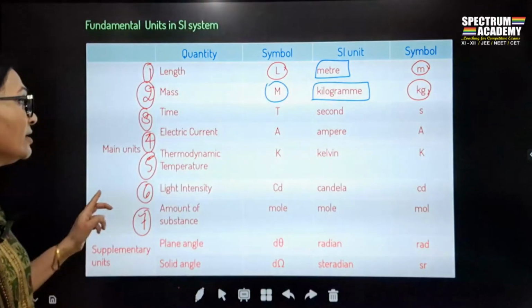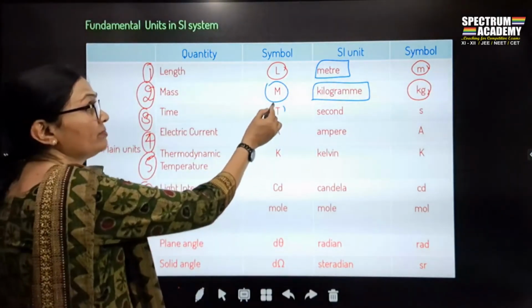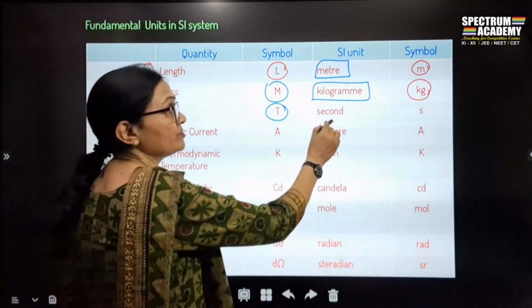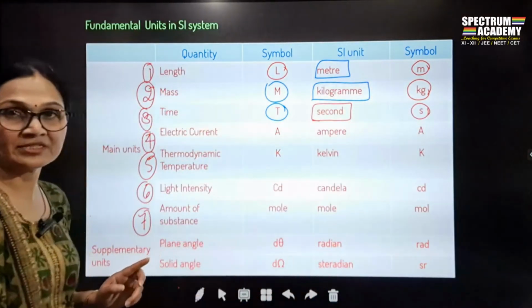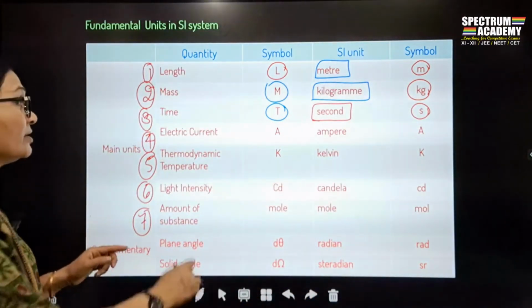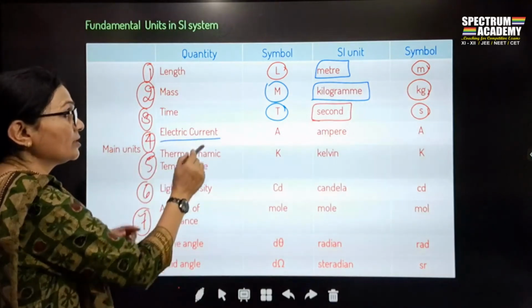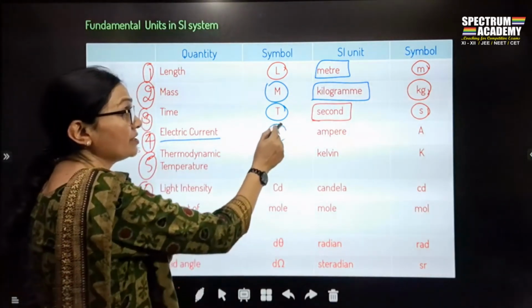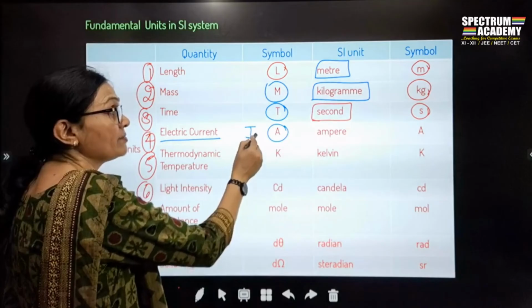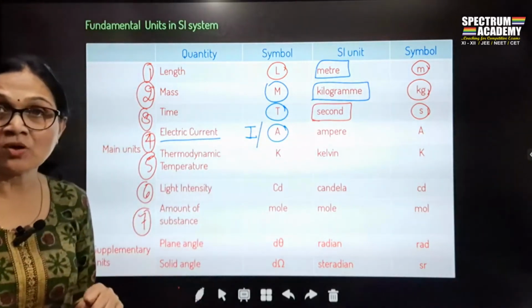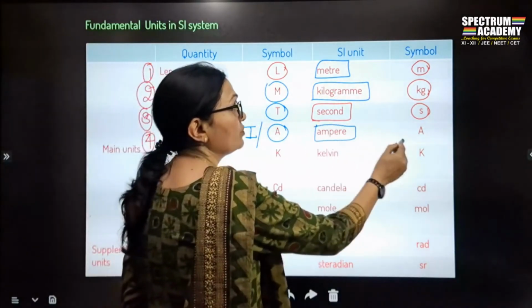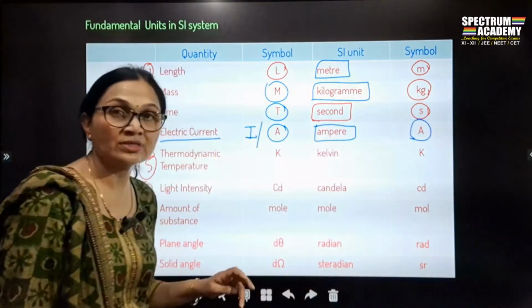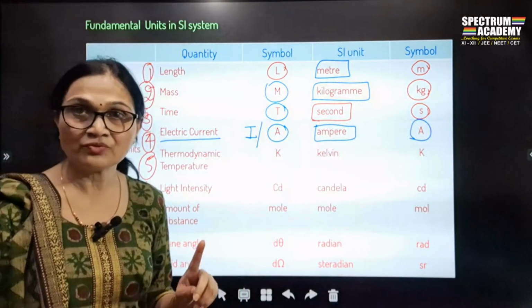Okay, so then time is denoted by capital T, whereas it is measured in seconds, and the symbol of second is what? S. Similarly, the fourth quantity is electric current. The symbol of it can be A, or in dimensions you can also write it as I. And the unit of it is ampere, whereas the symbol of ampere is capital A. Ampere is the name of a scientist.